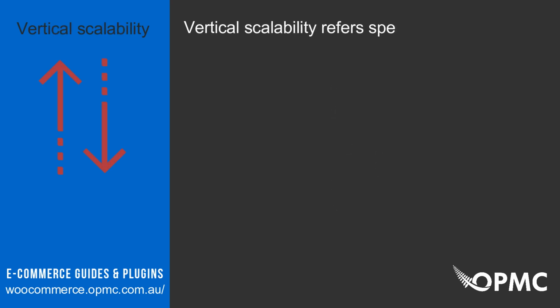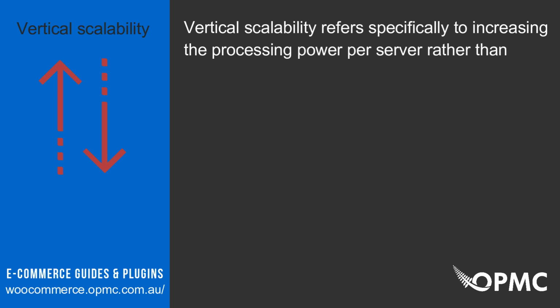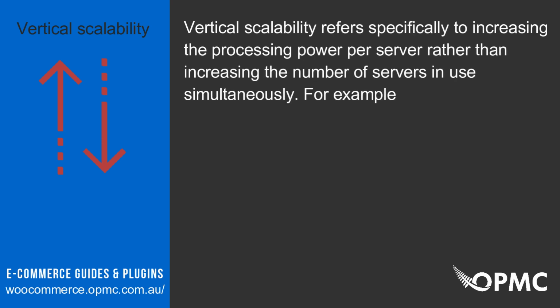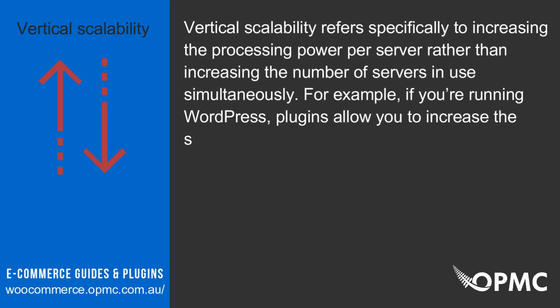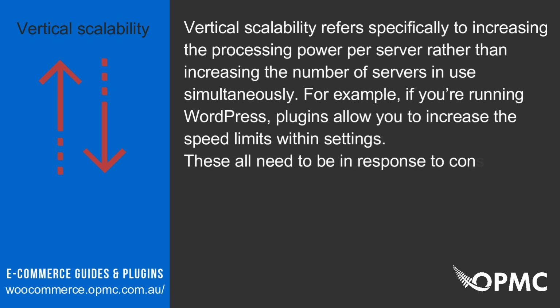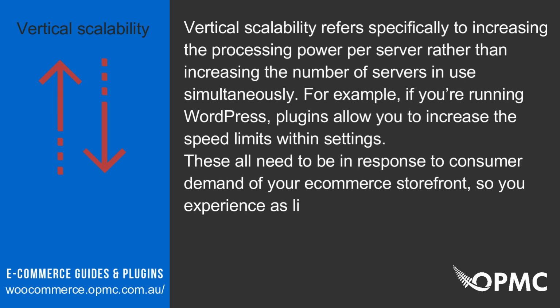Vertical scalability refers specifically to increasing the processing power per server rather than increasing the number of servers in use simultaneously. For example, if you're running WordPress, plugins allow you to increase the speed limits within settings. These all need to be in response to consumer demand of your e-commerce storefront, so you experience as little downtime